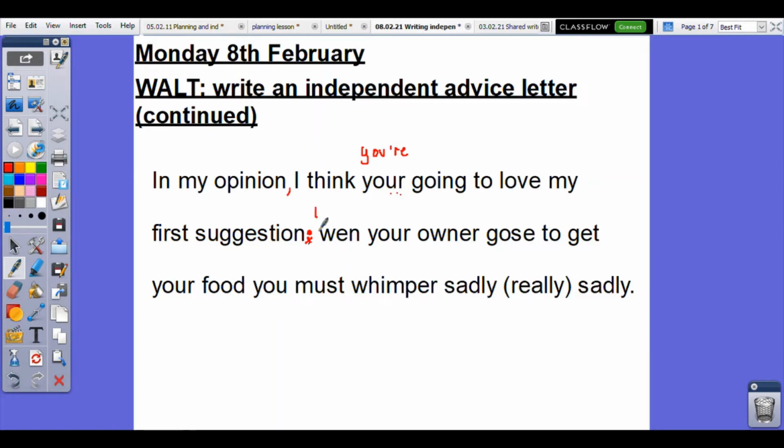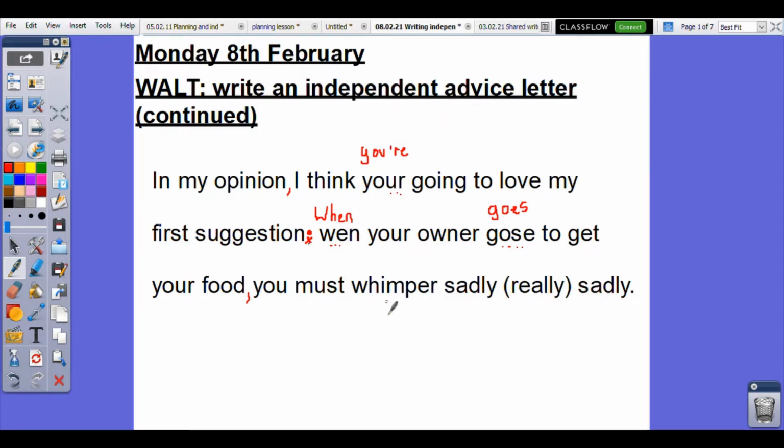Therefore, we now need a capital W, and we are also missing an H out of when. When your owner goes, this is also being spelled incorrectly, so G-O-E-S. When your owner goes to get your food, because we have a subordinating conjunction, oh sorry, pen slipped, we need to put a comma here because we have a subordinate clause now. When your owner goes to get your food, you must whimper sadly, really sadly.